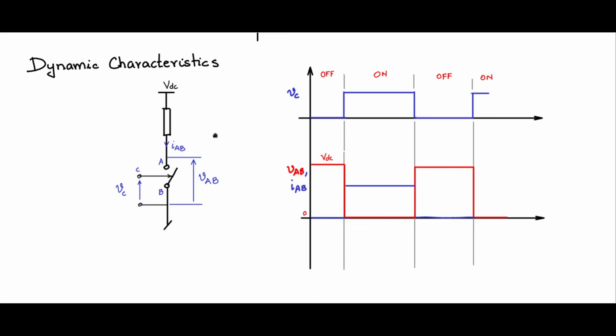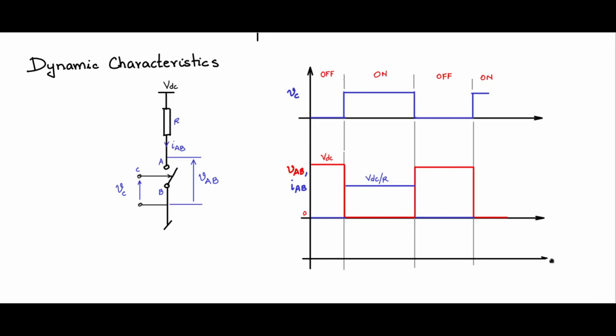So if I say that the load device is a resistance R, then the current will be VDC minus 0 divided by R. So it will be VDC divided by R. This will be the magnitude of the current flowing through the switch. So this will also be switched in this fashion.